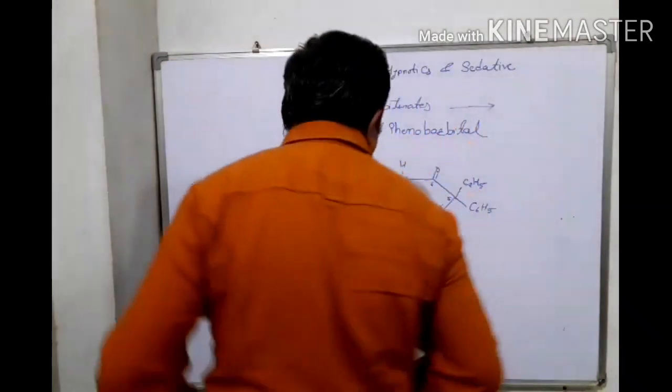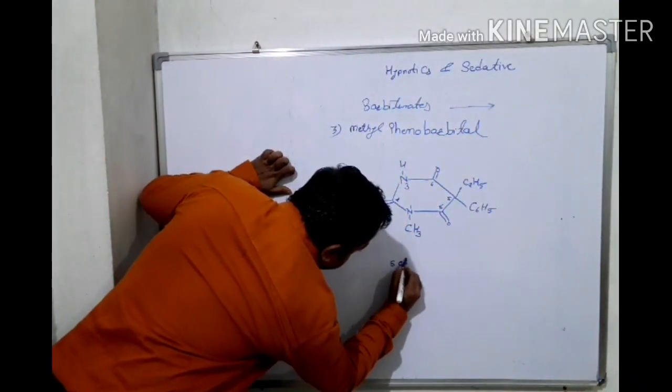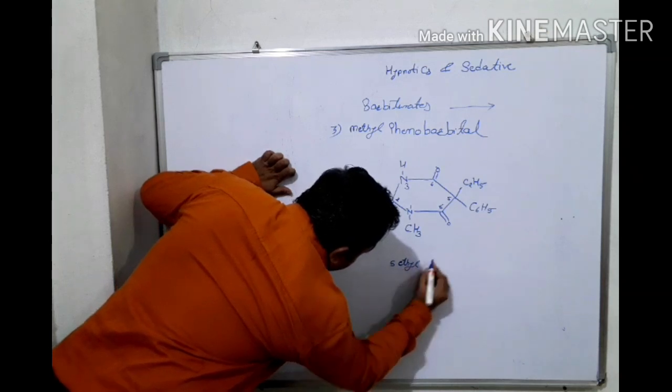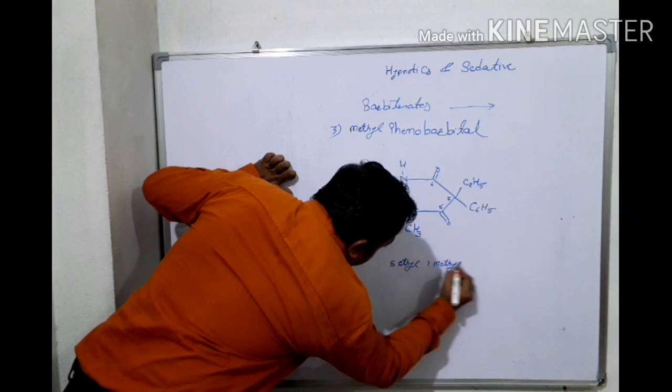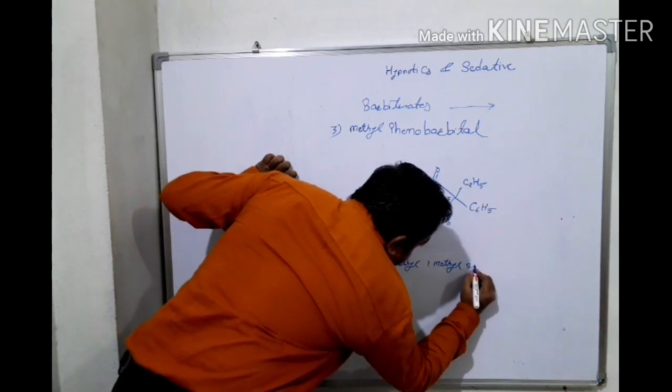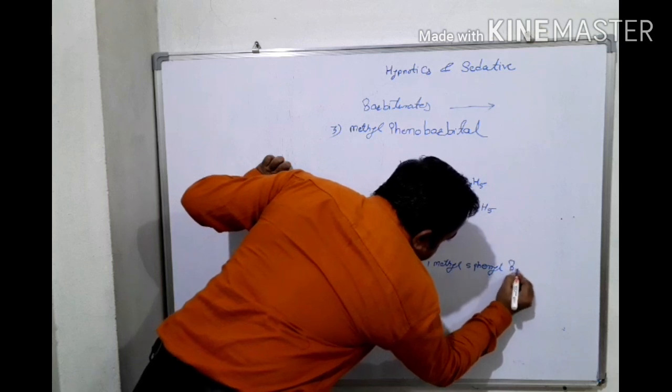Then first 5-ethyl, 1-methyl, 5-phenyl barbituric acid.